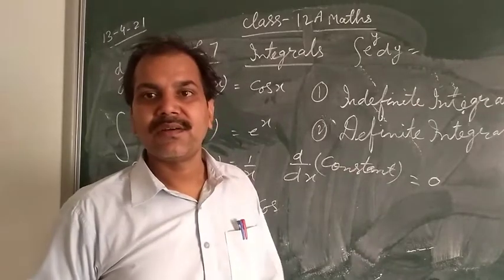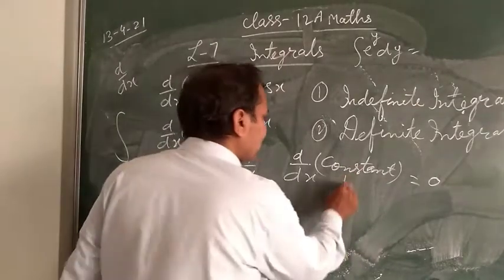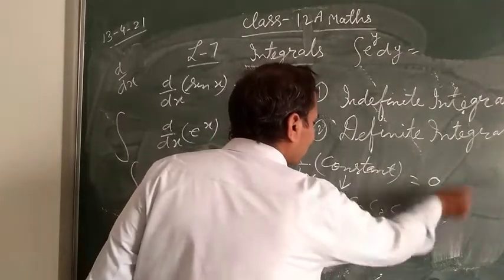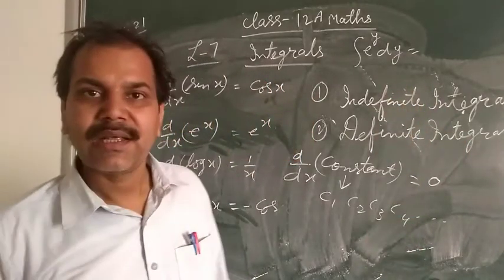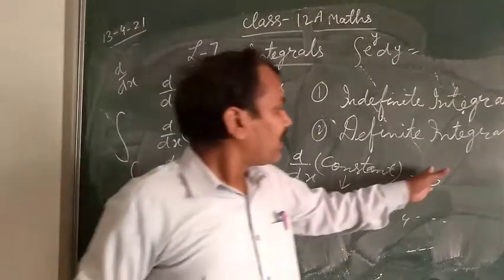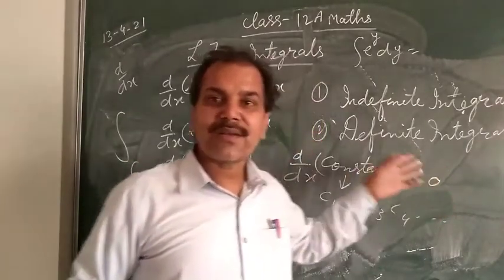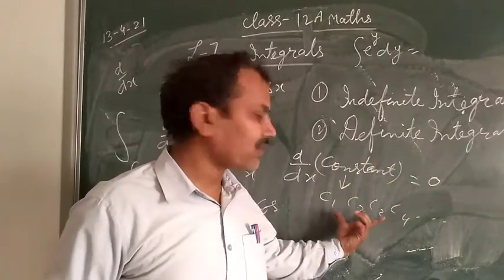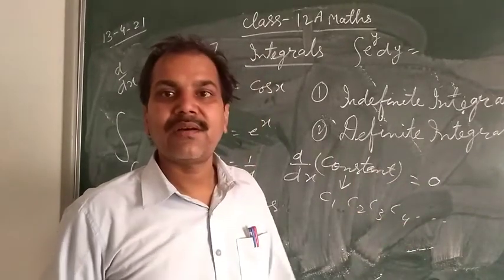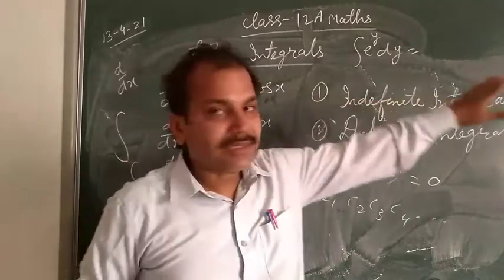Constant. Okay. And that constant may be C1, C2, C3, C4, any type of constant, so their differentiation 0. Okay. So integration of 0 also different types of constant values will come, and due to this, indefinite integrals.